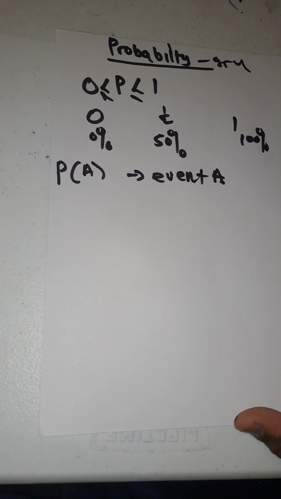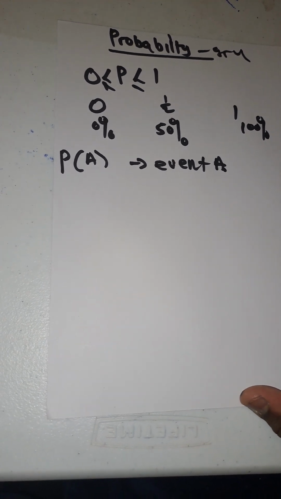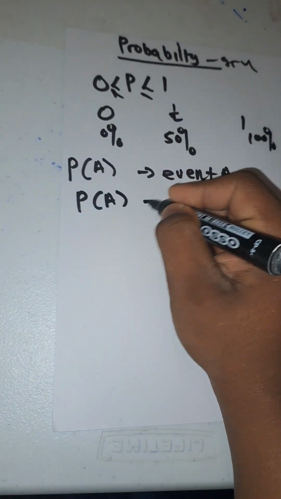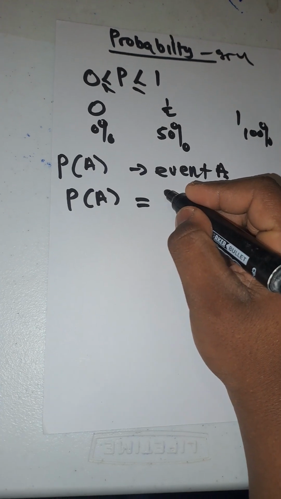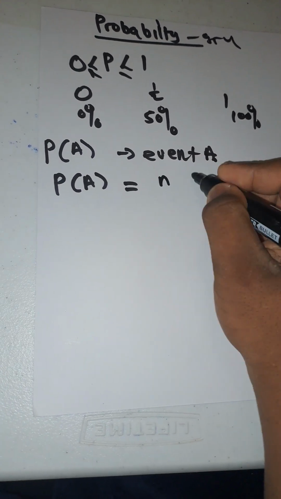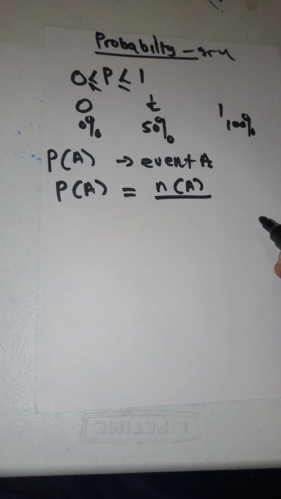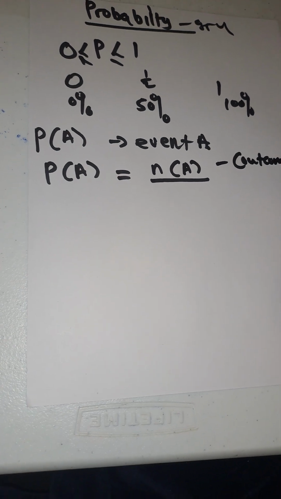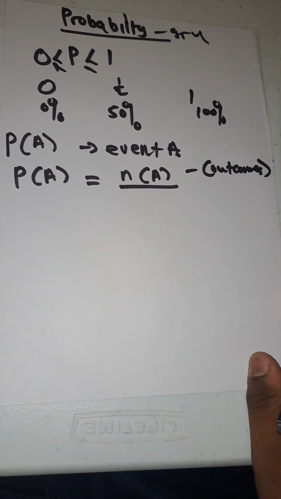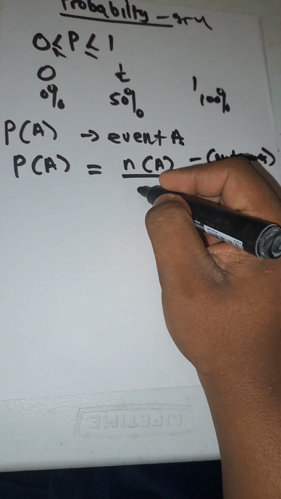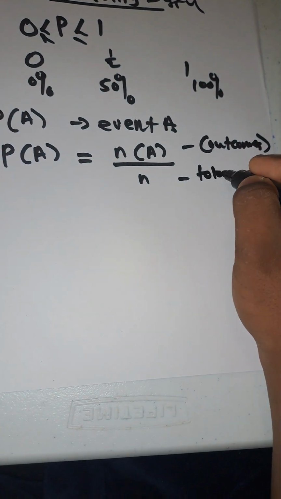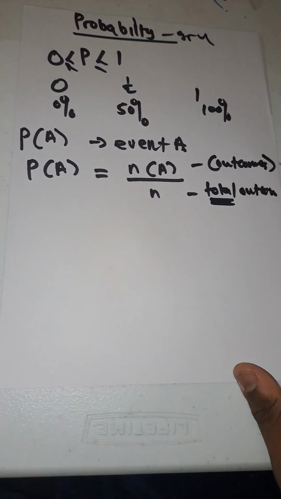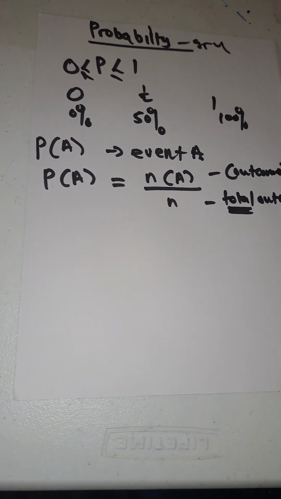The probability of A is equal to the number of favorable outcomes over the number of total outcomes. You see, this is the total. It is very important.